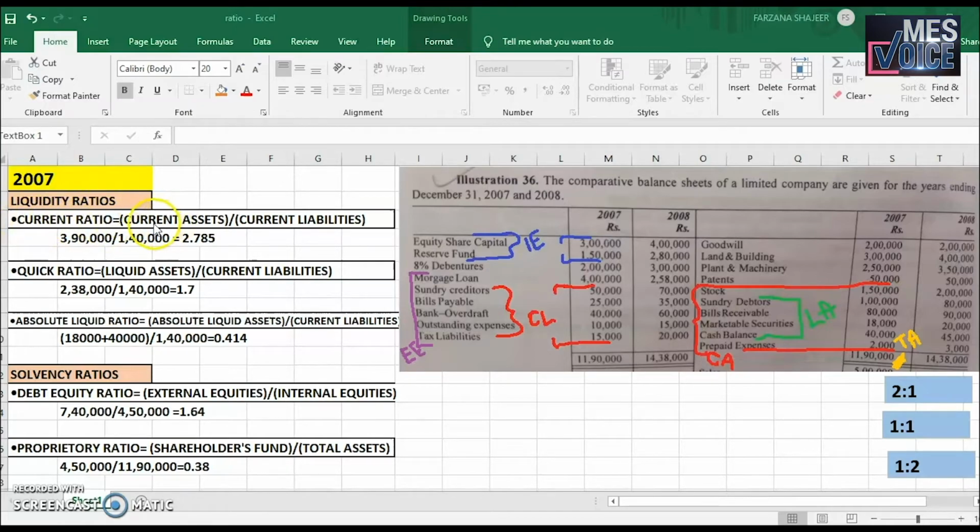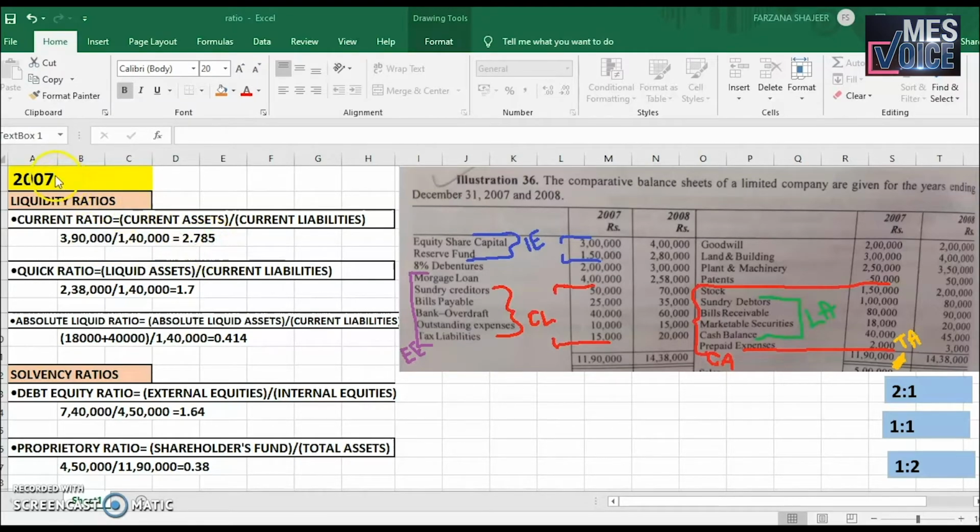We know the formula is current assets divided by current liabilities. I already told you the current assets are marked in red. The sum of these amounts is 3,90,000, divided by current liabilities. The total of the items marked in red on the liability side represents the total of current liabilities, that is 1,40,000. 3,90,000 divided by 1,40,000 is equal to 2.785.